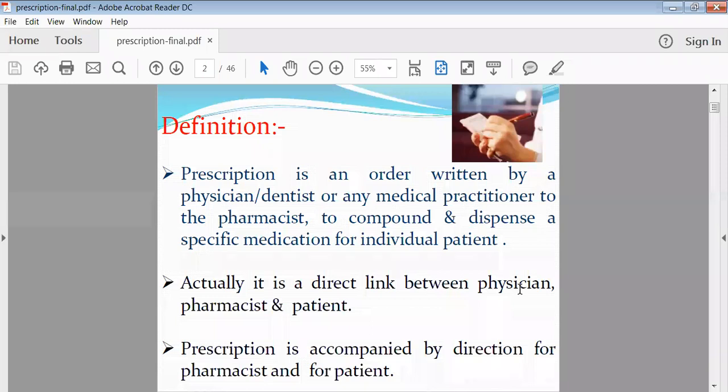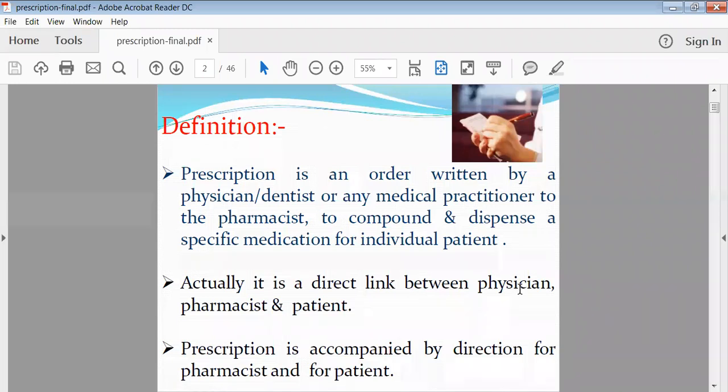Then by taking that prescription, the patient reaches the pharmacist, and at the counter gives that prescription to the medical store handler, the pharmacist, and then he gives the total medicaments.